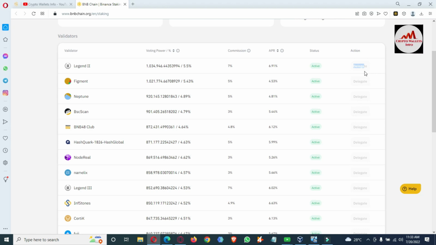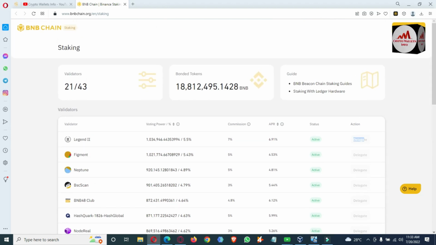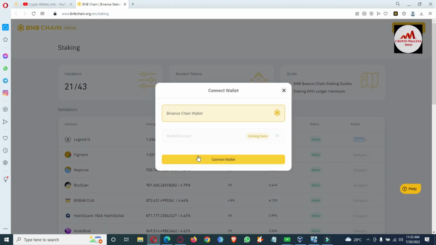So how can you connect your wallet with this website? Simply, there is an option available, Connect Wallet. Simply click on it, and after that you will see Binance Chain Wallet or Wallet Connect coming soon. The Wallet Connect option is not usable at this time, but we are going to discuss the Binance Chain Wallet, so we are going to select this option and click on Connect Wallet.